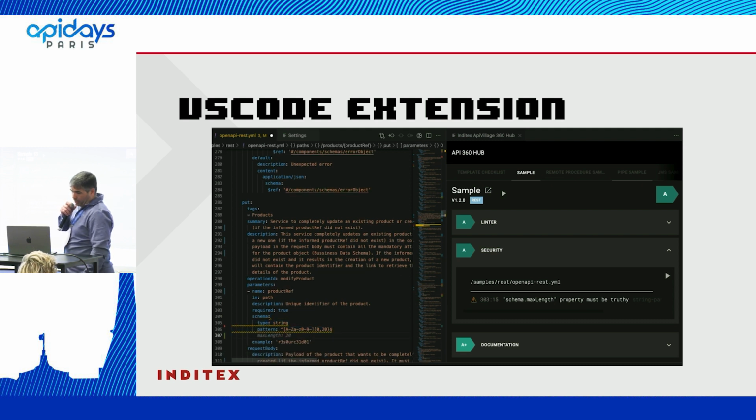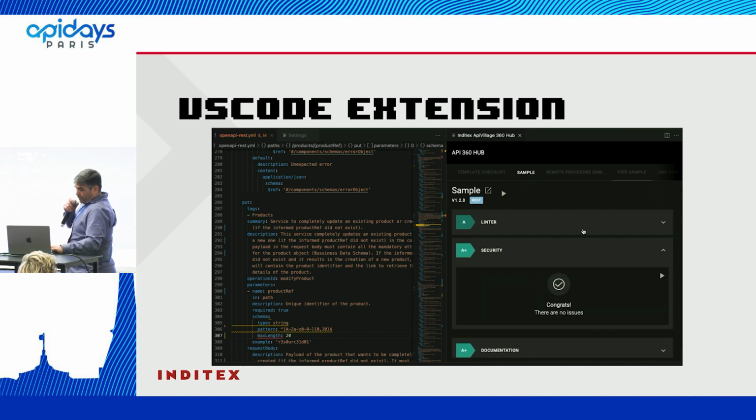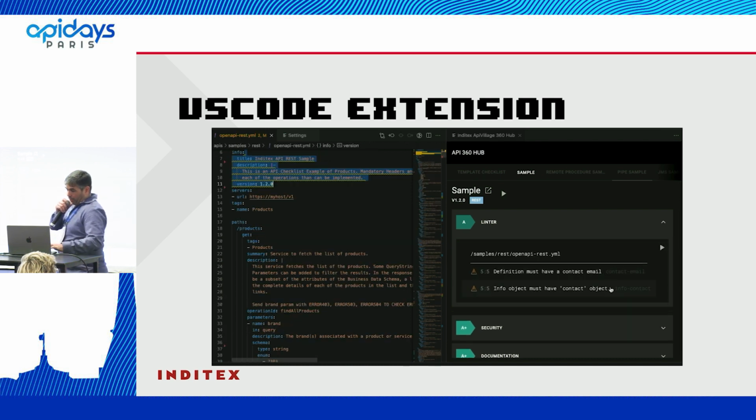We're going to change max length, and then we are going to run. And here you can see that you already have an A plus. We have solved the security bug. Now we have another issue. Here you can see we have some bugs in the description file, but we don't know what has happened. Well, maybe we know that we have the max length, but here definition must have a content email, and an object info must have a content object. Well, what are we going to do?